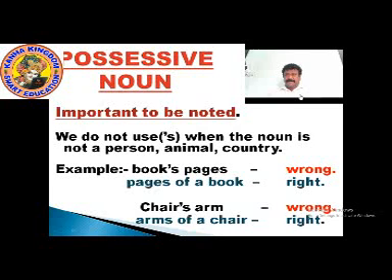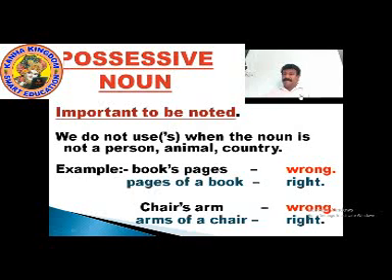When we sit on a chair, you can rest your arms on the two things coming out on the right side or left side. If you write chairs, arm, is it correct? No, it's wrong. What you have to write is arms of chair. Arms of chair is correct. That's how you write it.